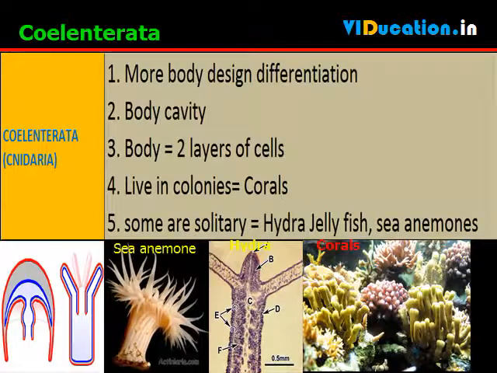These are animals living in water. They show more body design differentiation. There is a cavity in the body. The body is made of two layers of cells. One makes up cells on the outside of the body, and the other makes the inner lining of the body. Some of these species live in colonies of corals while others have a solitary lifespan. Jellyfish and sea anemones are common examples.